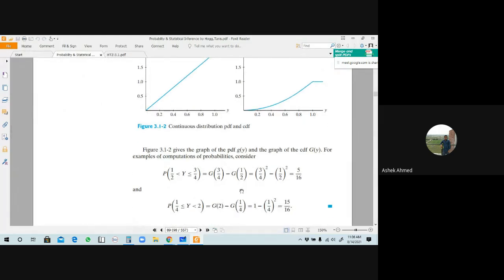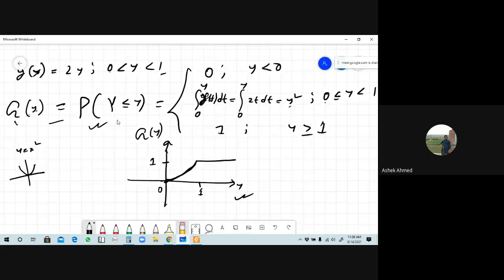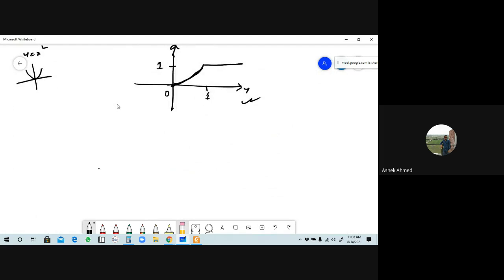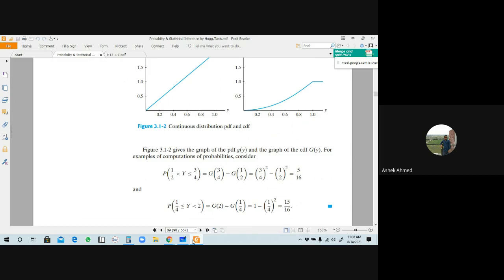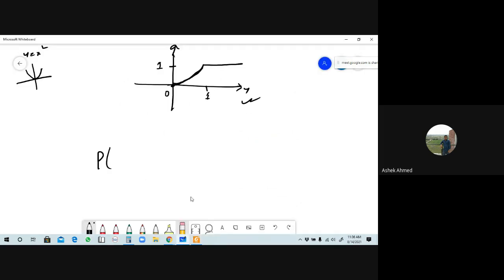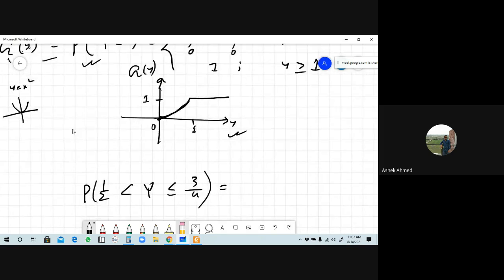From here we can also find out the values of probability of half is less than y is less than or equal to 3/4. Can you say what the result will be? Can you respond?